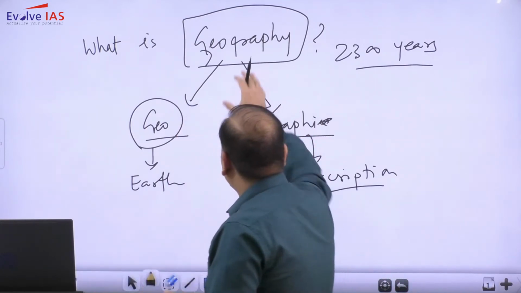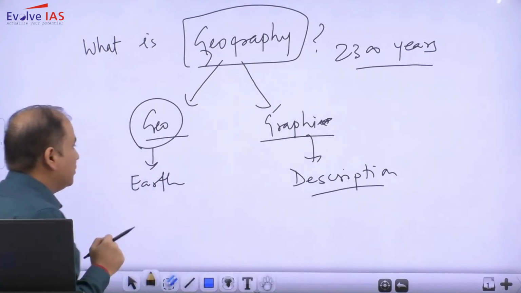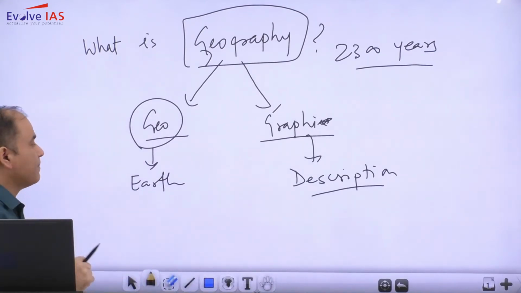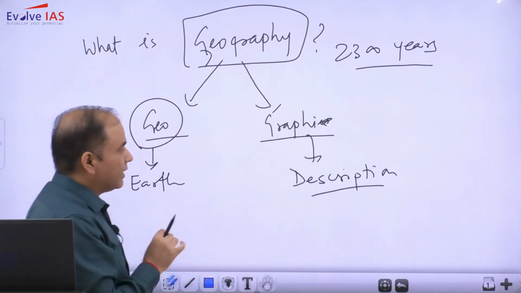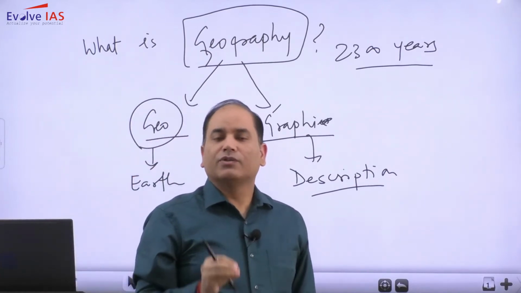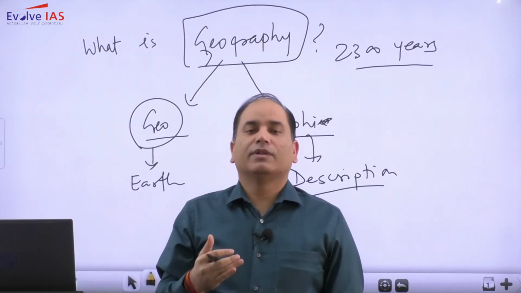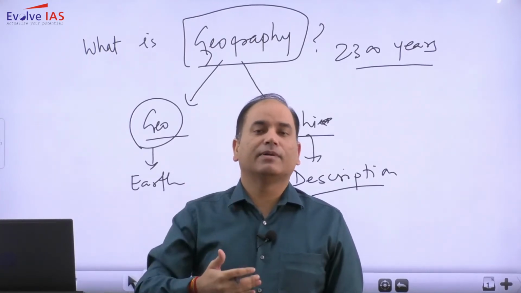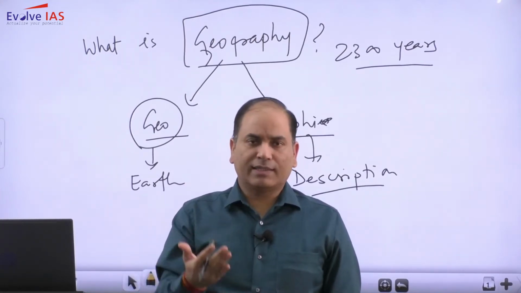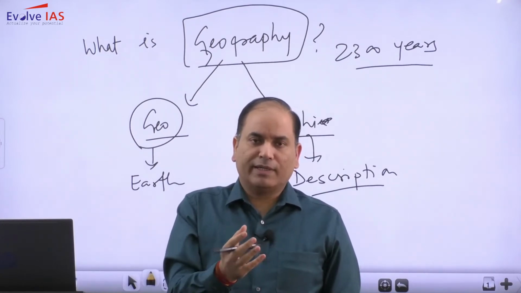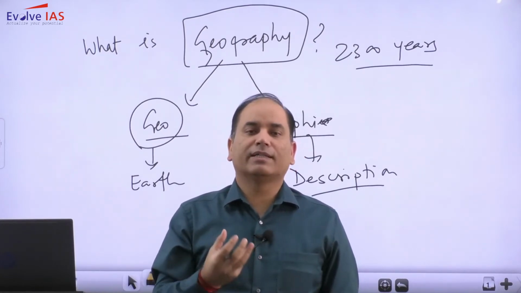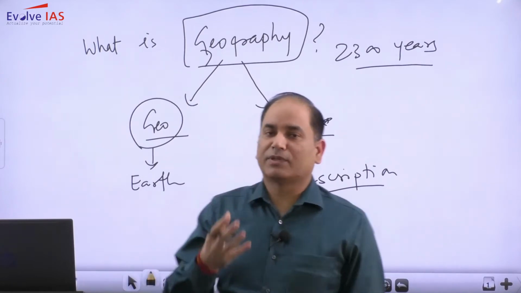Anyway, geography is made up of two terms, geo plus graphy, and geo is simply referring to the earth, graphy is description. So in a simplistic manner, geography is nothing but to just write, describe the earth. So in its earliest definition, it is nothing but the description of the earth.